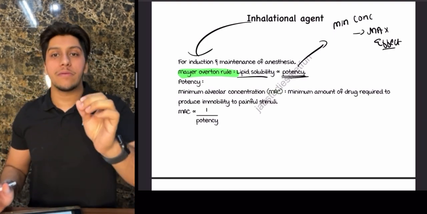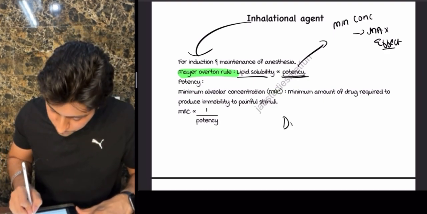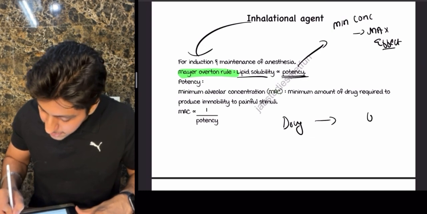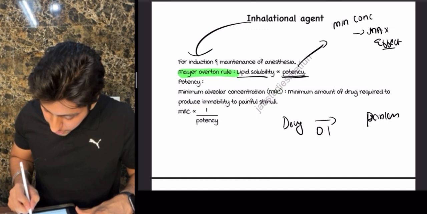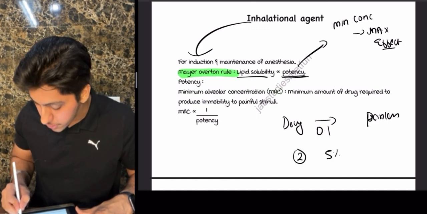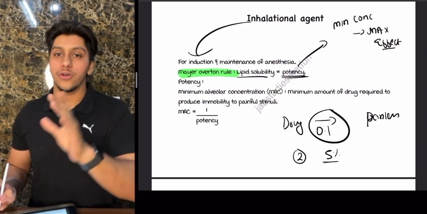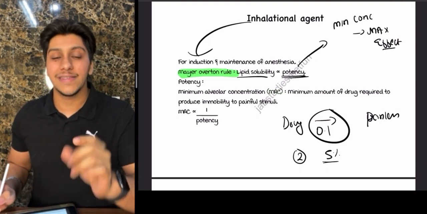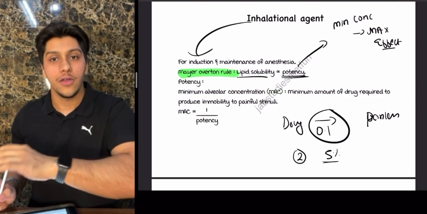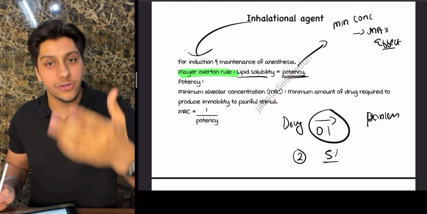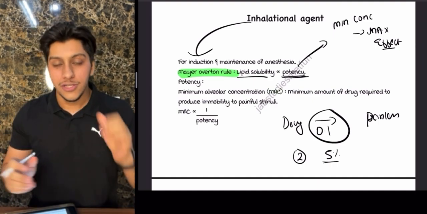The lower the minimum alveolar concentration value, the more potent it is. Which means if I have a drug that causes a painless effect at 0.1, and the other drug you need 5% of it, which is more potent? This 0.1, because minimum alveolar concentration, one more time understand the meaning, it is the minimum amount of drug. जितना कम चाहिए कि जो दर्द है वो हट जाए. अगर एक ड्रग का ज्यादा डोज चाहिए, which means it is less potent. अगर एक ड्रग का कम डोज चाहिए, then that is more potent. So remember this thing, okay?